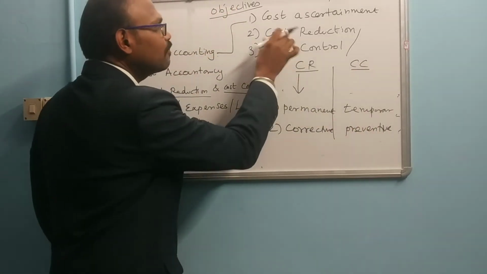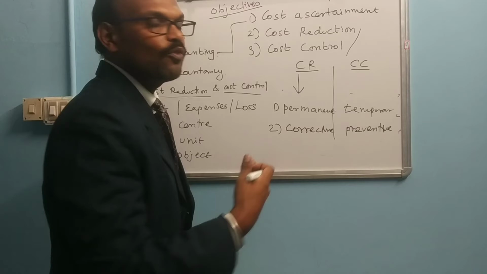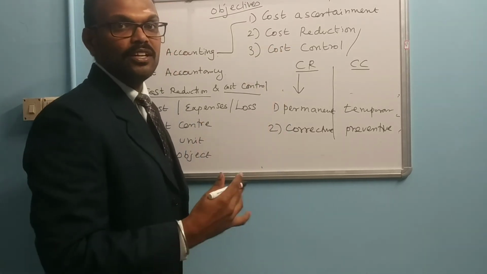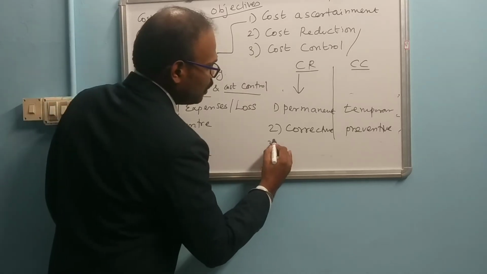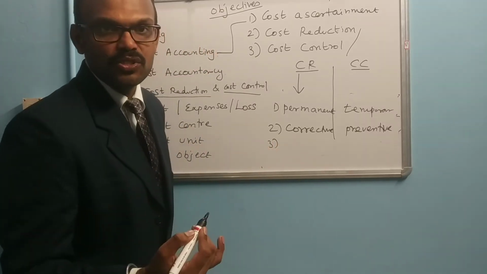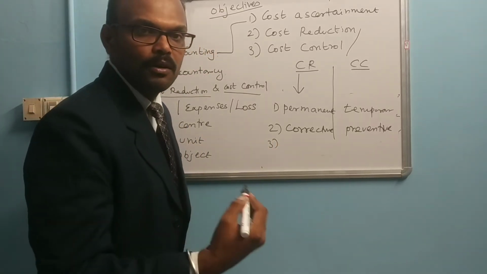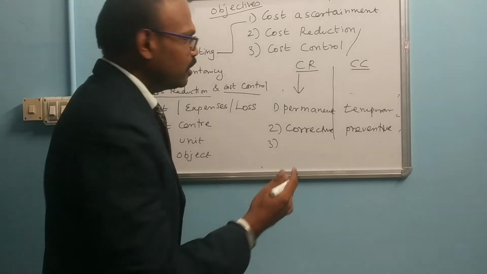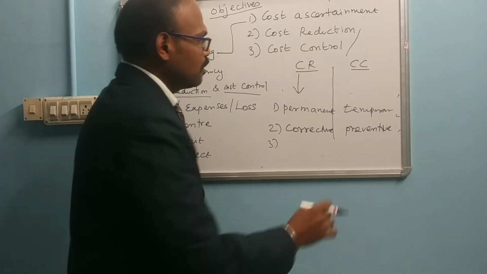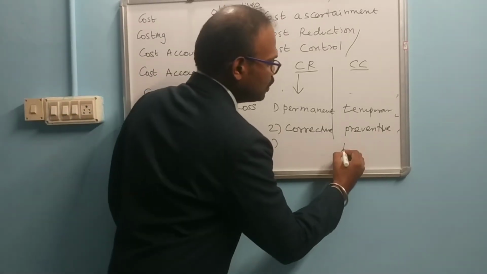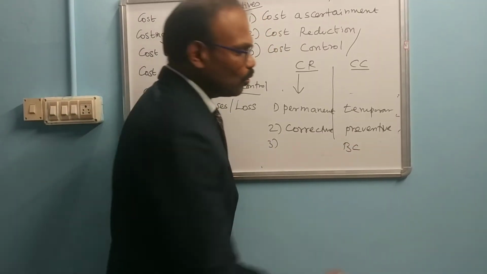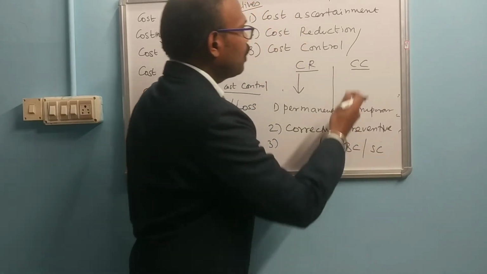Then what are all the tools we are going to use for cost reduction? Normally we go for marketing research and value engineering for reducing cost. So what are the tools we are using for cost control? We are using the tools called budgetary control and standard costing for cost control.